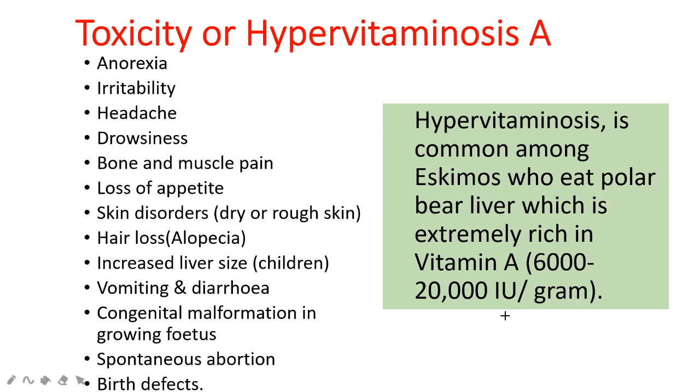So it may also lead to toxicity of vitamin A or hypervitaminosis A. Hypervitaminosis means increased level of vitamin A in the serum. This hypervitaminosis A is seen mainly in Eskimos who eat polar bear liver. This liver is the richest source, so it may lead to toxicity problems.